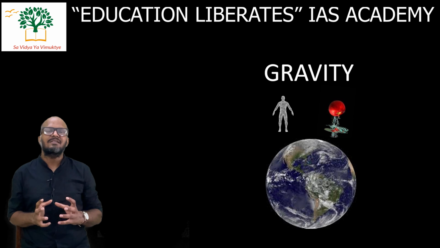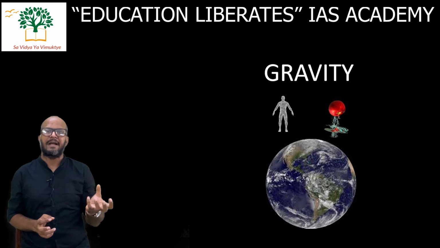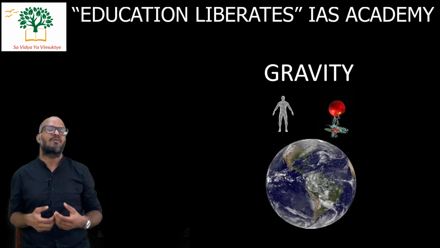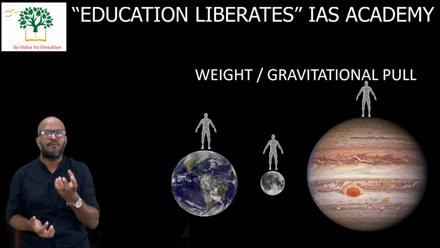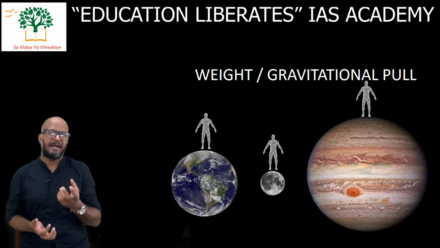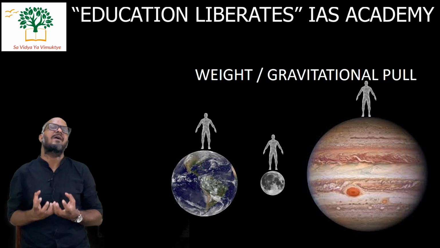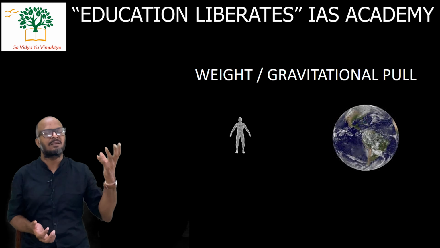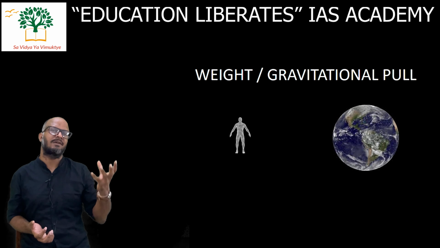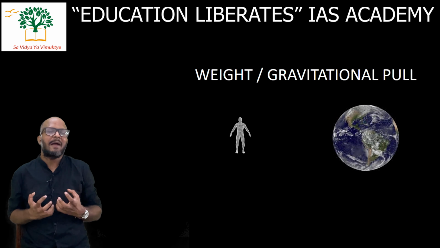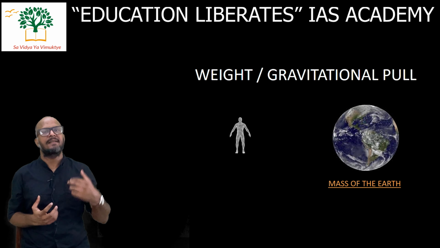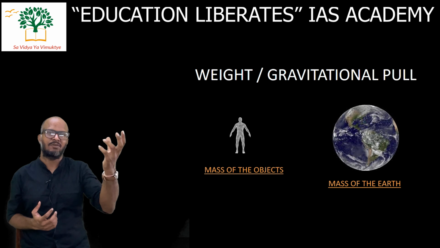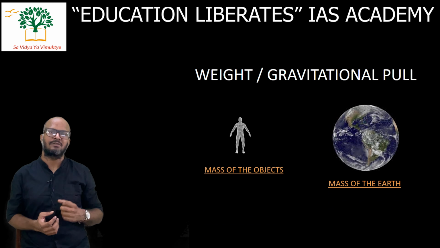So as Earth exerts force on the objects, similarly other planets or Moon also exert force on the objects. Now this force exerted by the Earth or Moon or Jupiter or any other heavenly body, or for that matter even Sun also, depends upon their mass as well as the mass of the object on which they are applying force.